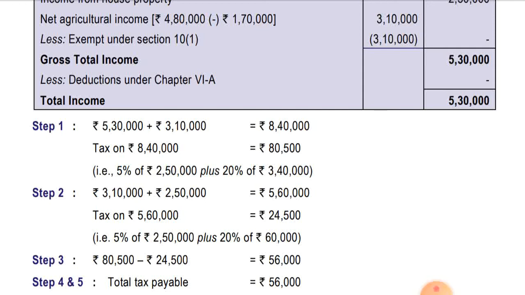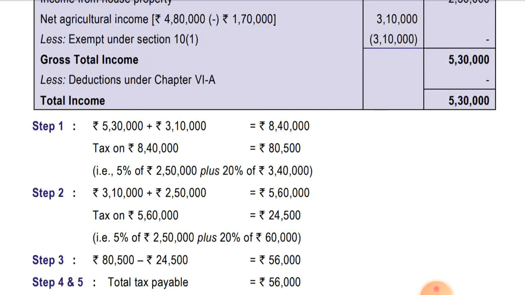On that we'll compute the tax. As the age is 45 years, the basic exemption will be 2,50,000, so on the first 2,50,000 tax will be nil. Next 2,50,000 will be at the rate of 5%, and balance 3,40,000 will be at the rate of 20%. If computed accordingly, it's coming to 80,500.